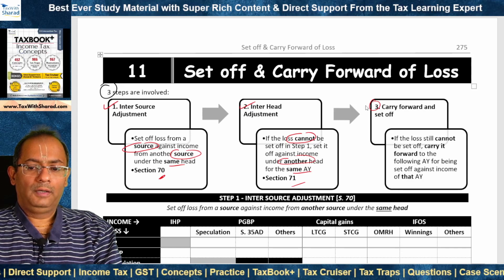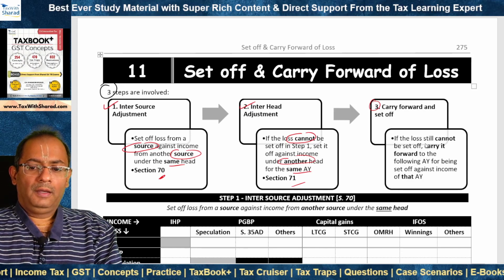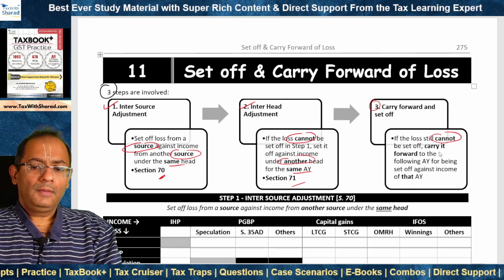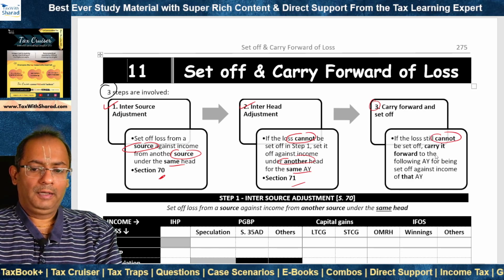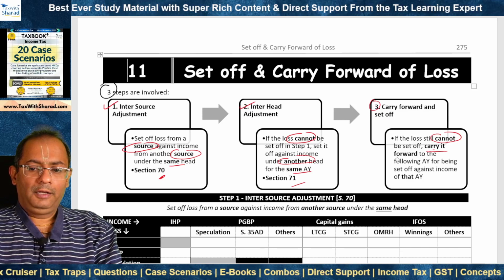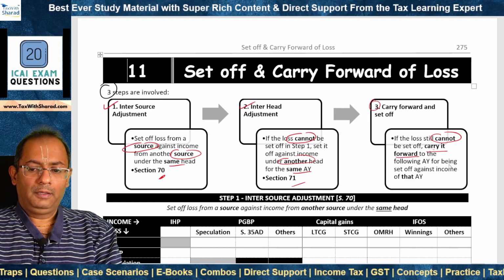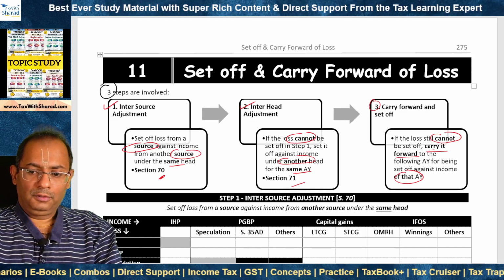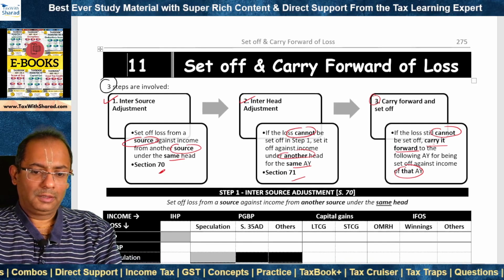Third is carry forward and set off. If the loss still cannot be set off, that means even after inter-source and inter-head adjustment, then it is carried forward to the following assessment year for being set off against income of that assessment year. So these are the three steps involved in the process.